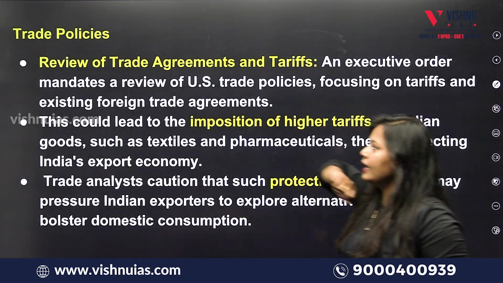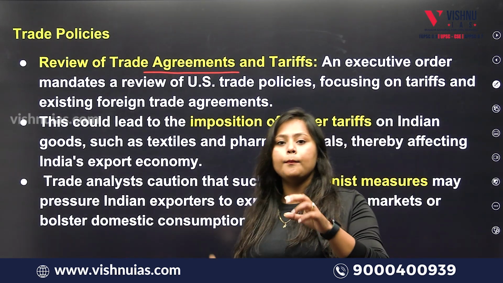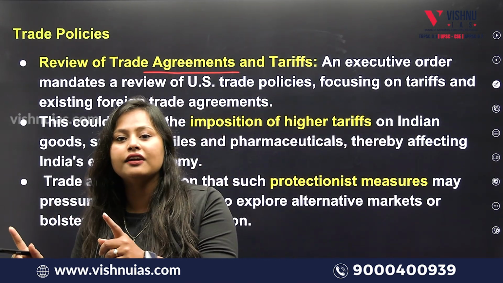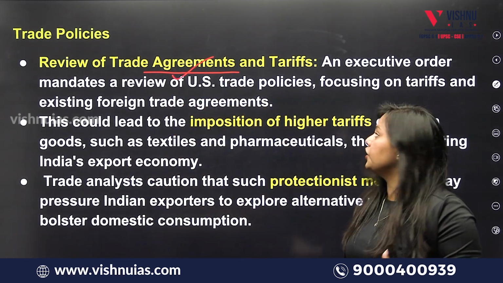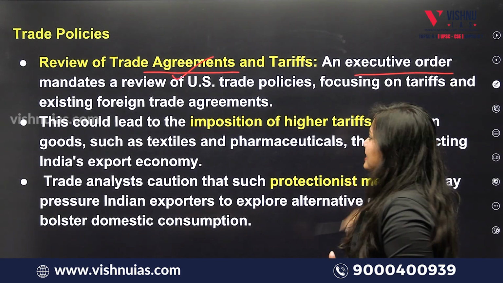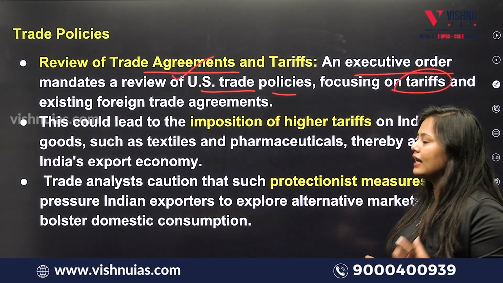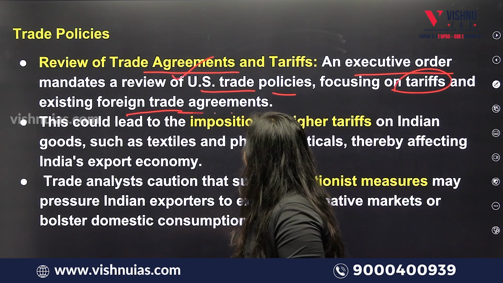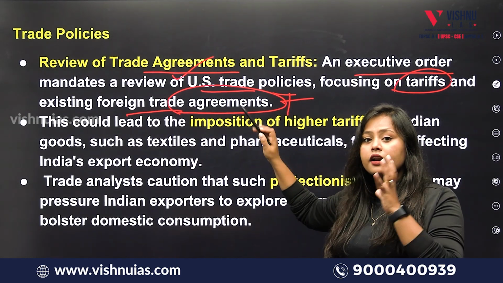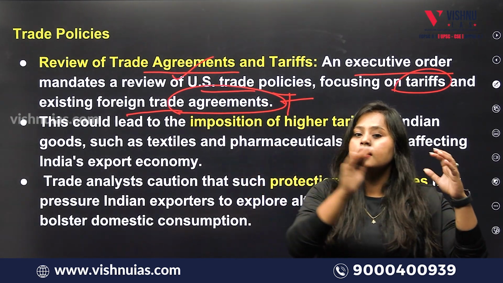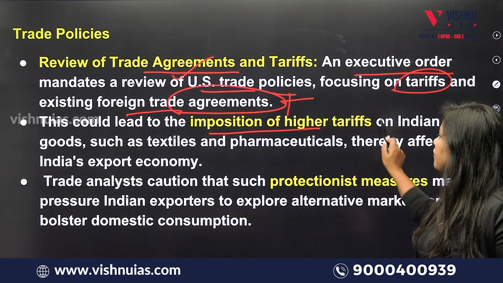Secondly, the trade policies. He wants to review the trade agreements because Donald Trump, by nature, believes in bilateralism rather than multilateralism. He also wants to review the trade agreements and tariffs. The executive order says that US trade policies will focus on tariffs and existing foreign trade agreements, which he is going to review. This kind of review, given the nature of this particular person, is going to lead to the imposition of higher tariffs.